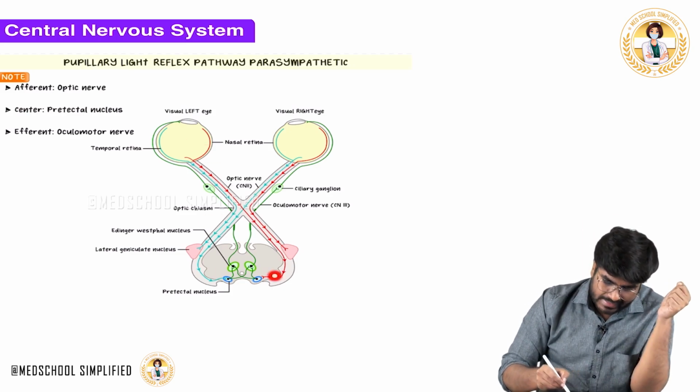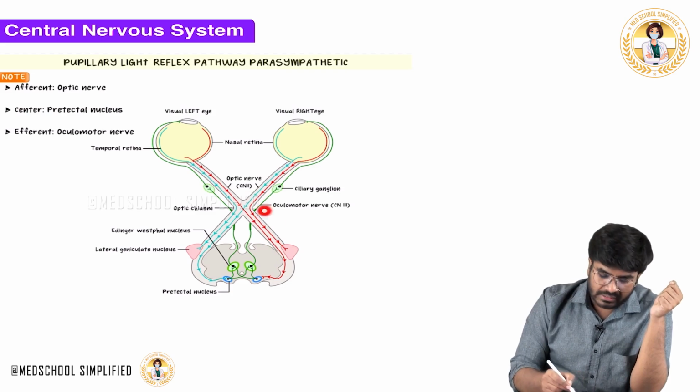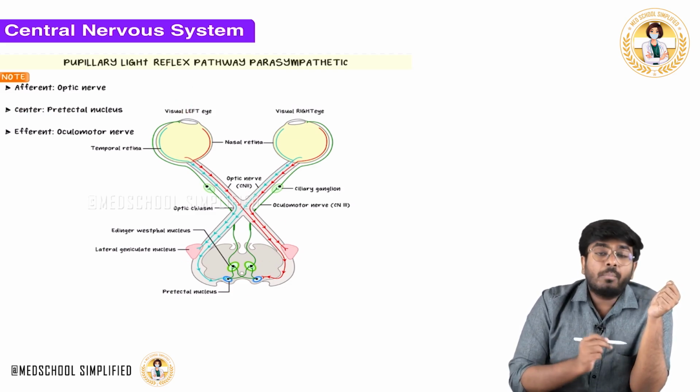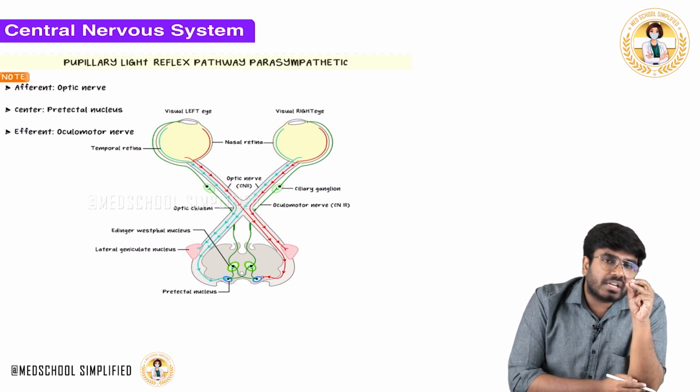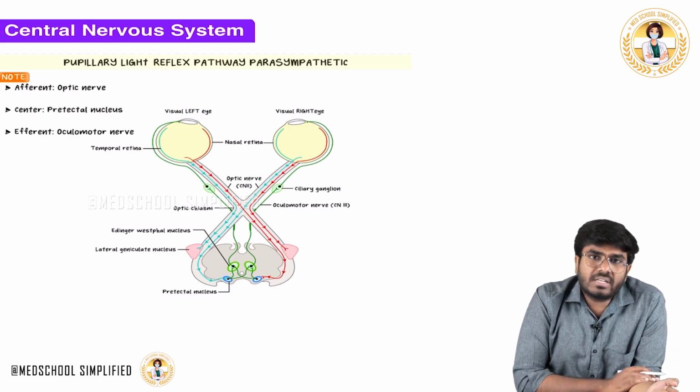If all this tract is intact, if there is no lesion, if all this pathway is intact, even if you put light in one eye, in the opposite eye the pupil is going to be constricted. Meiosis will happen. This is called the pupillary light reflex. Now let's see what the pathway is.